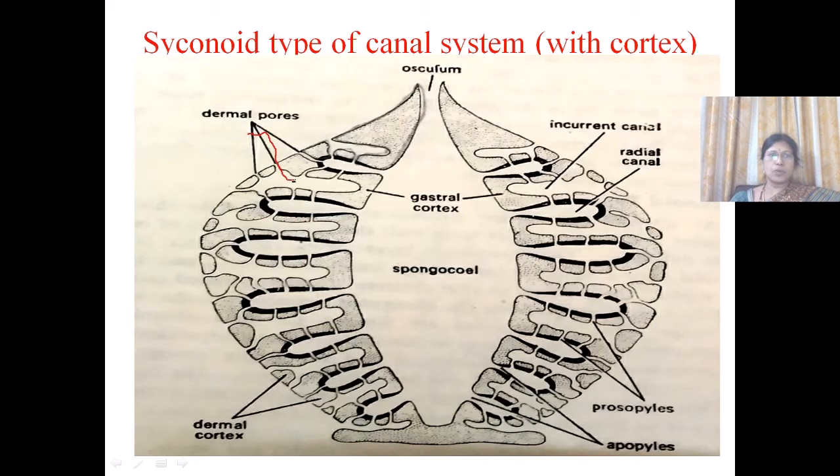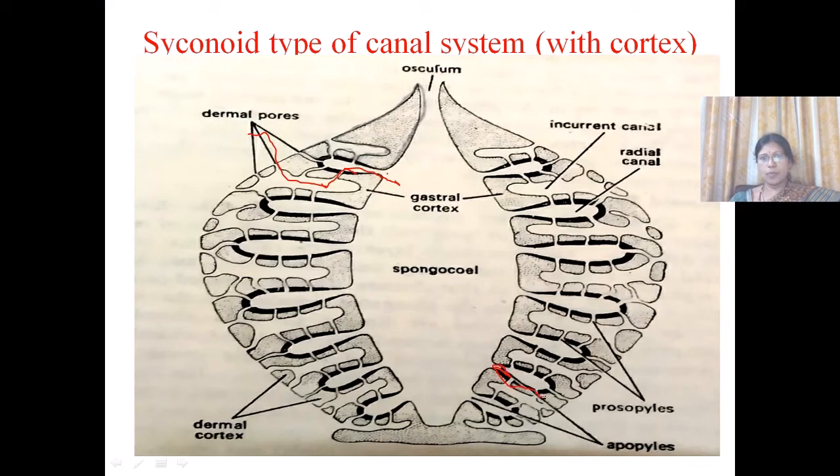From these pores water enters into the incurrent canal, and from the incurrent canal the water flows into the radial canal, and from this radial canal the water flows into the spongocoel. The small pores present here are called apopiles.